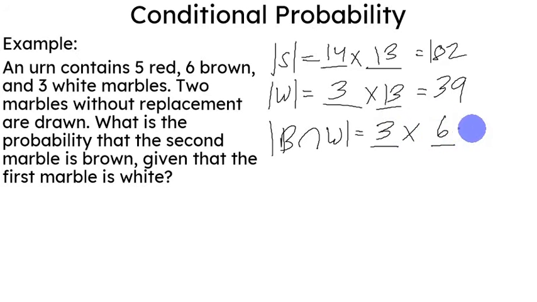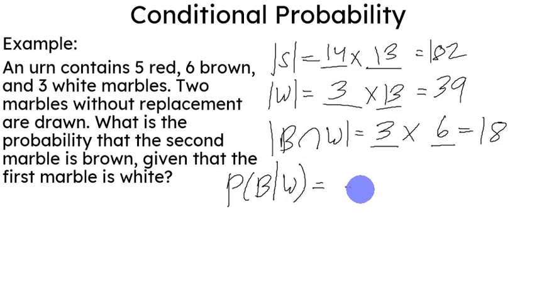So via the fundamental principle of counting, you have 18 possible outcomes of having the second marble brown, given that the first is white. Based on the definition of conditional probability, the probability that the second marble is brown given that the first marble is white would be the probability that the second is brown and the first is white, which is 18, over the probability that the first marble is white, 39.